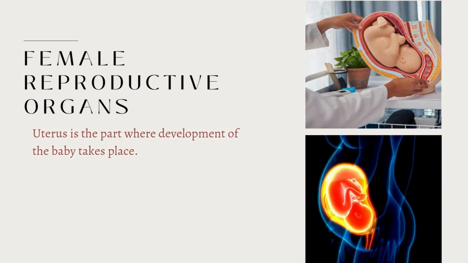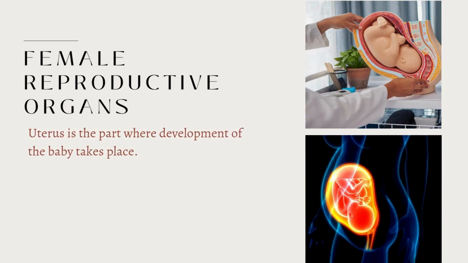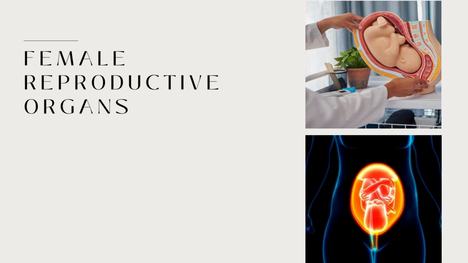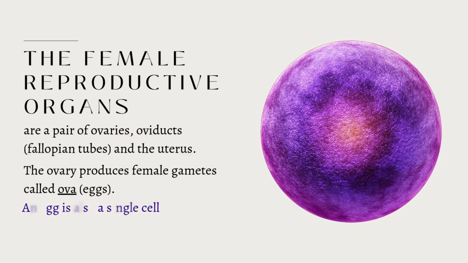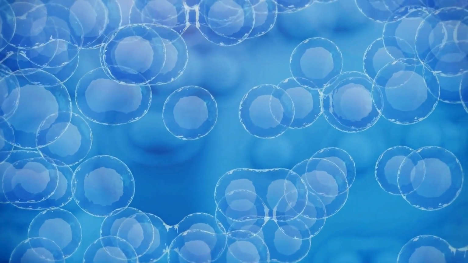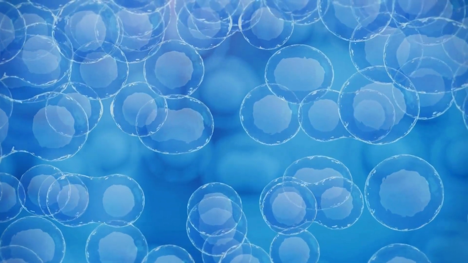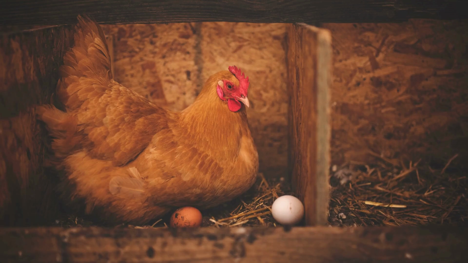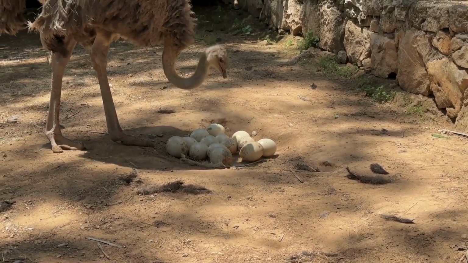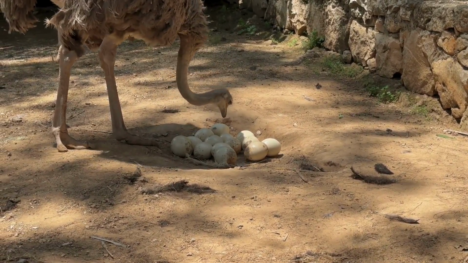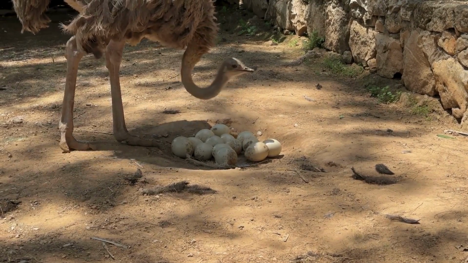The uterus is the part where development of the baby takes place. Like the sperm, an egg is also a single cell. The size of eggs in animals varies. The egg may be very small as in humans, and much larger as in hens. The largest egg is that of... you tell me that in the comments below.